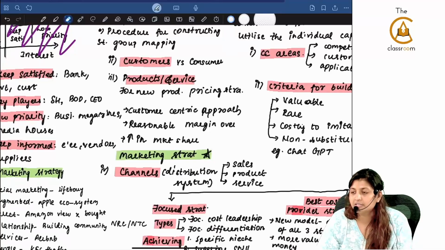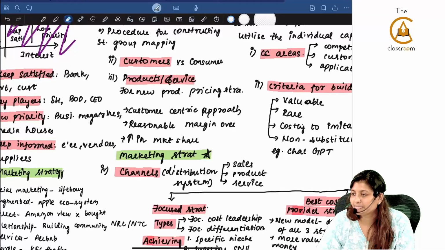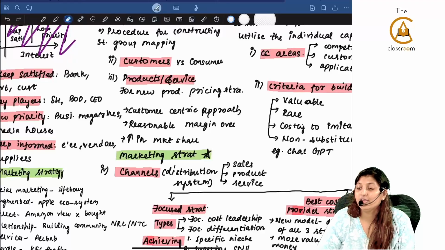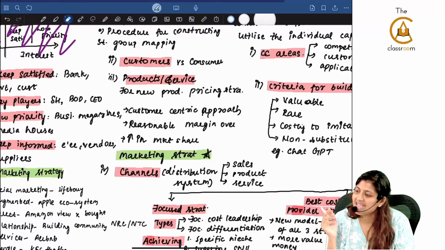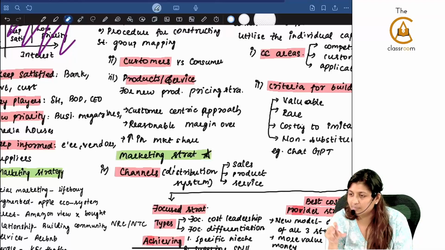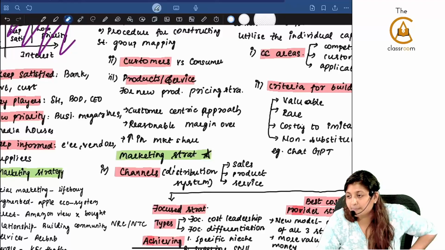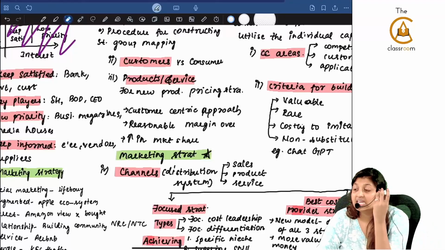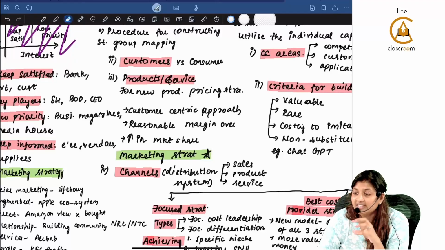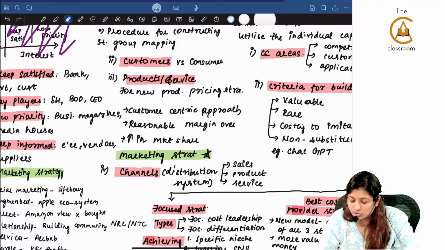What is customer versus consumer? What did we see inside that? Who is actually the buyer of the product, who is actually the user of that product. The user is called the consumer, the customer is the buyer. Can there be a circumstance where the customer itself is the consumer? Yes, there can be a circumstance where both are customer and consumer. What is the example we saw for this? Baby diaper, ring, all of those things. Marketing strategy has to be in such a way that the customer is satisfied and also the consumer is satisfied.